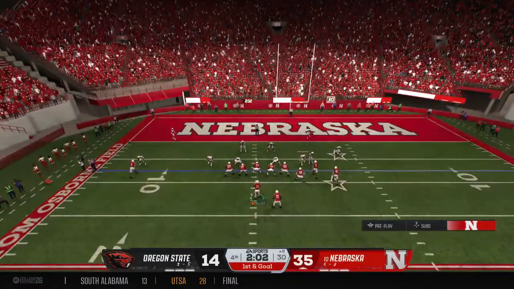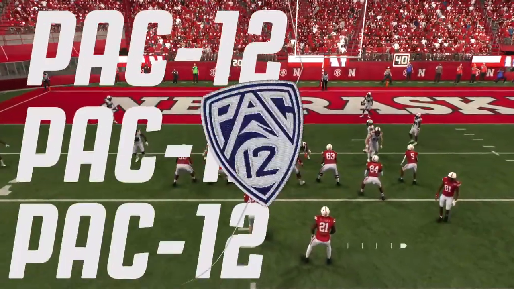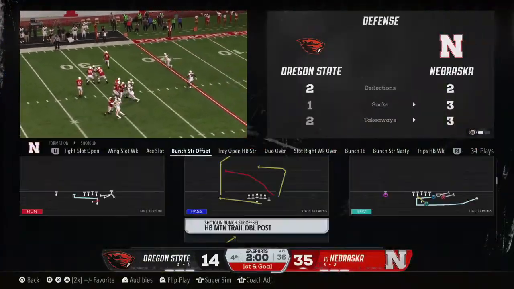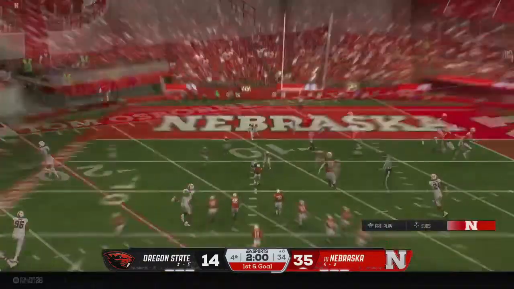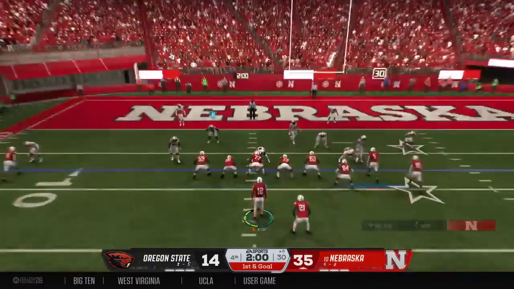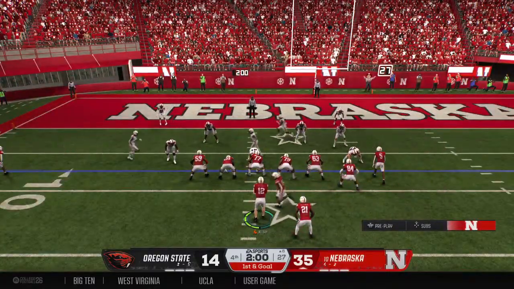And I love the awareness by the wide receiver on that play because I'm not sure that route was supposed to be that deep. You got to wonder if the receiver decided maybe to adjust the route a little bit to make sure that he got the first down. And the Huskers will try to put one on the board on first and goal.